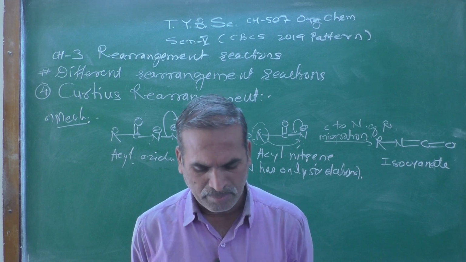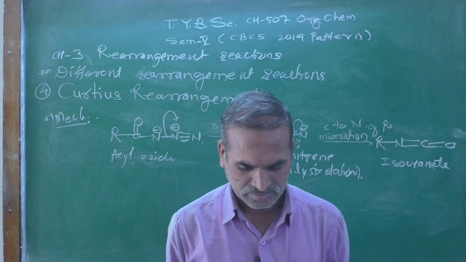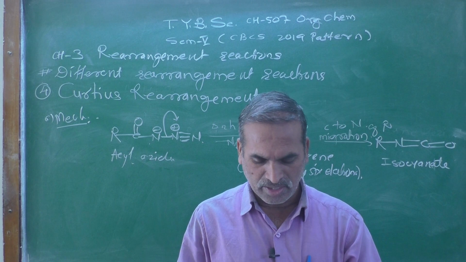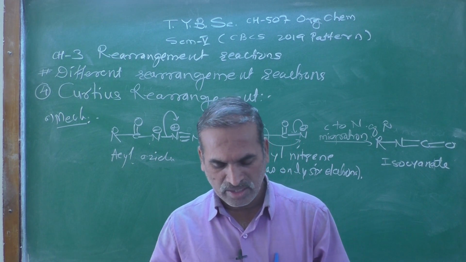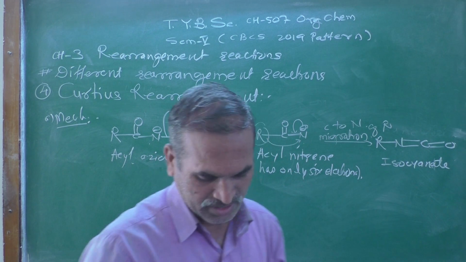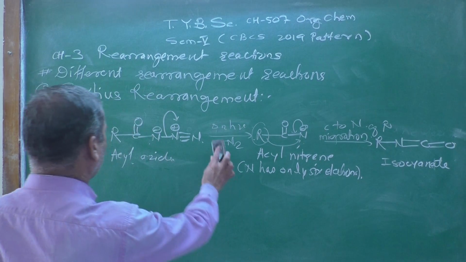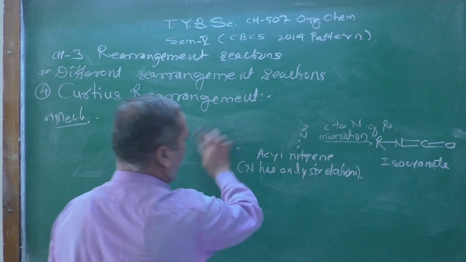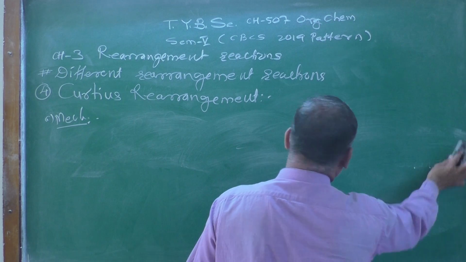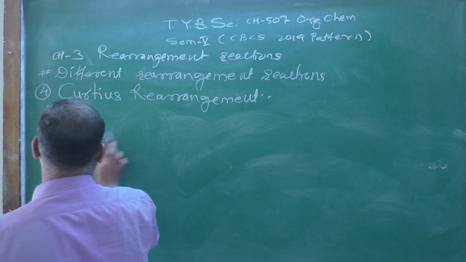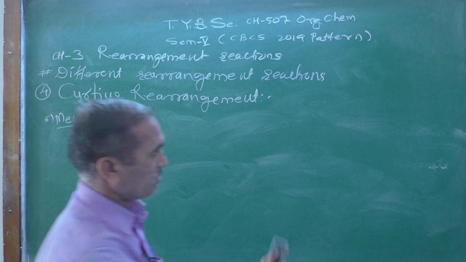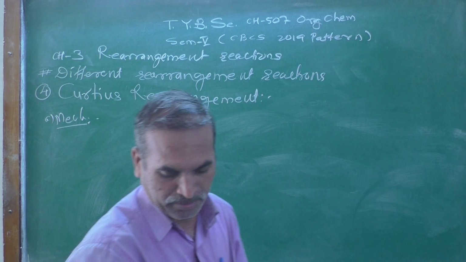Hydrolysis of the carbamate ester gives the corresponding amine with one carbon atom less. How can that isocyanate be trapped with water, resulting in primary amines? I am going to represent that here.